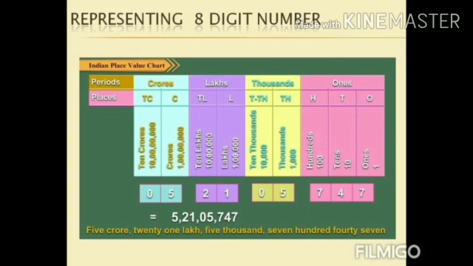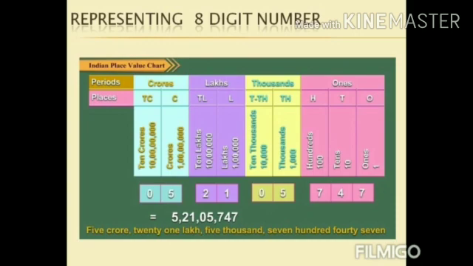Crores period, crores and 10 crores. But till crores period we are going to represent an 8-digit number. If you want to make a 9-digit number, we can represent in 10 crores place also. Okay. Here I have represented till an 8-digit number.